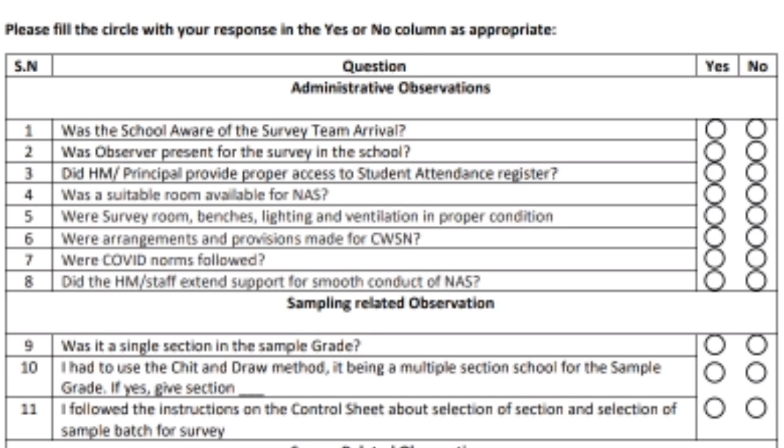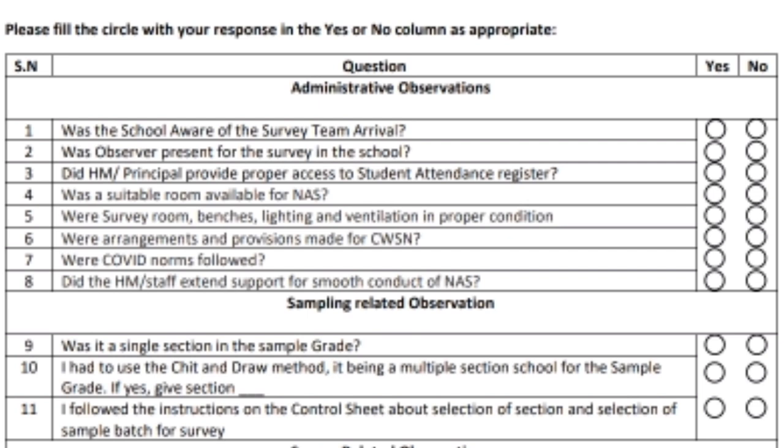Now, was a suitable room available for NAS? As we know, the room must be ventilated, and light facility has to be there. So there we have to give yes or no according to the field observation. Were arrangements and provision made for CWSN? This is very important. There will be some special children, so for them a special arrangement has to be made to take their examination. So we have to see, or we have to fill up this note. Were COVID norms followed?